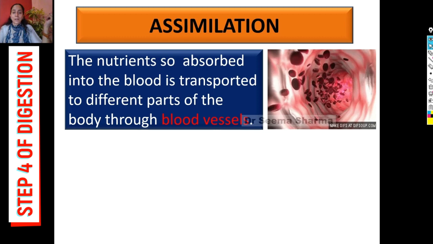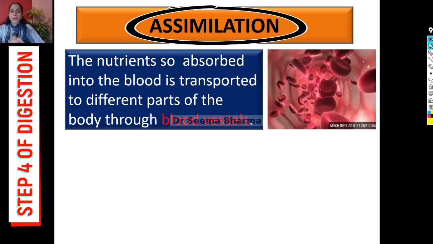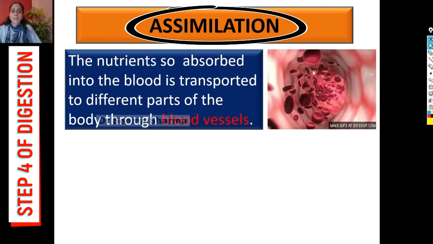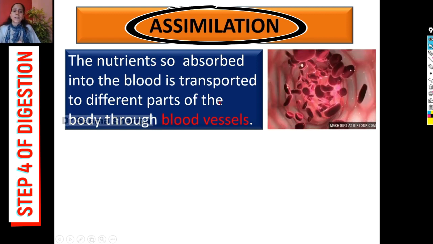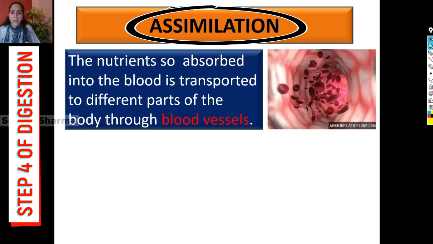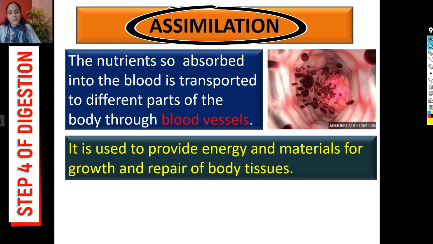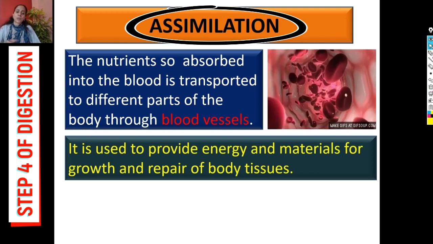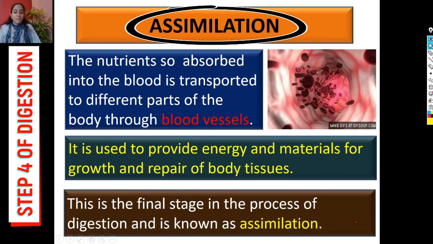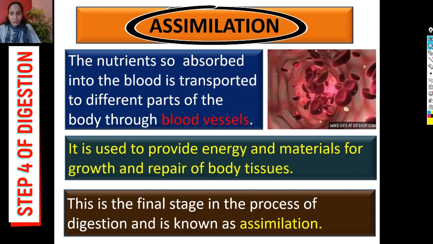So what is next, viewers? Next step is assimilation. Now whatever is important for the body, in the form of simple soluble nutrients, is there in the blood vessels. So these nutrients are transported to each and every part of the body and each and every cell of the body through these blood vessels. They are used to provide energy and material for growth and repair of body tissues. So this is the final stage in the process of digestion, and it is known as assimilation.